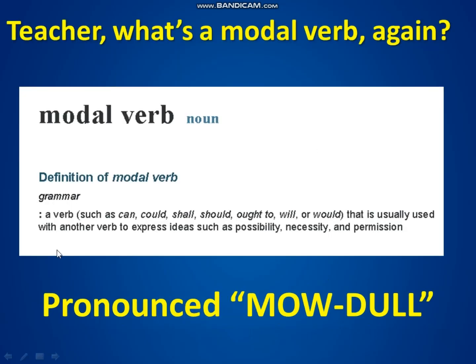A modal verb is a verb such as can, could, shall, should, ought to, will, or would that is usually used with another verb to express ideas such as possibility, necessity, and permission. A good thing about modal verbs is that they don't conjugate, nor do the verbs that exist after these modal verbs. So modal verbs don't have conjugation. Okay, now they are pronounced modal, modal, modal.